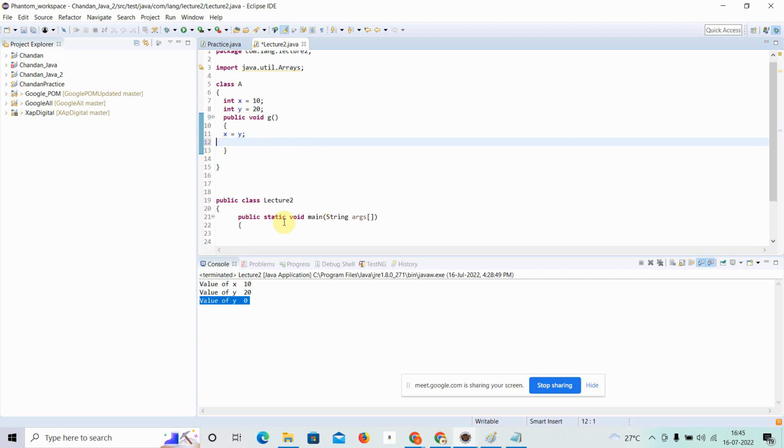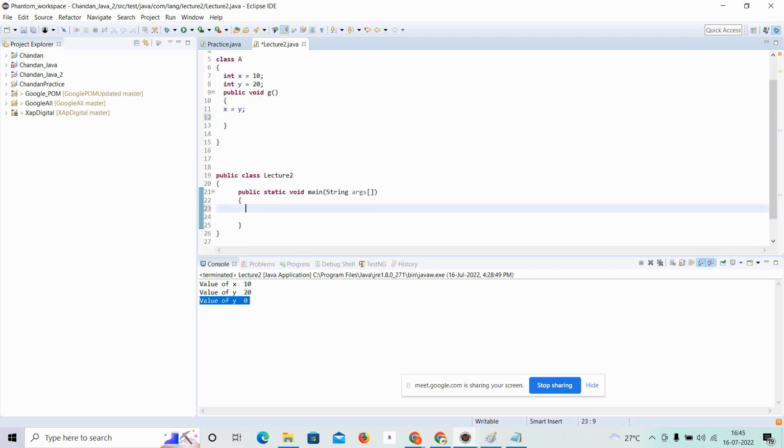To access this one, as we know, first of all we need to create an object. A object is equal to new A. I have created the object. Now I can access the value of x. So I will say sysout, control space, and I will say value of x is equal to, and I will say object dot x. Okay, so let me run this one first of all.